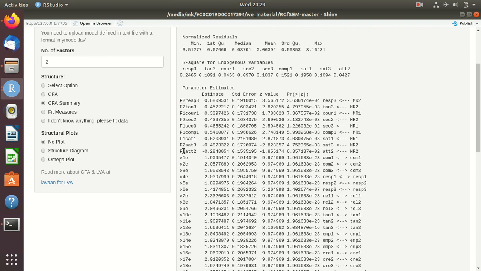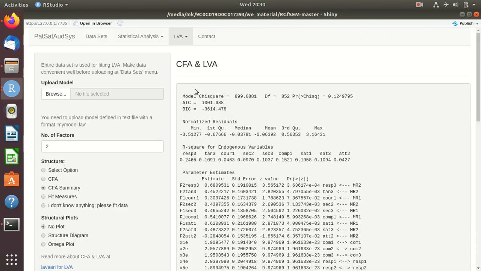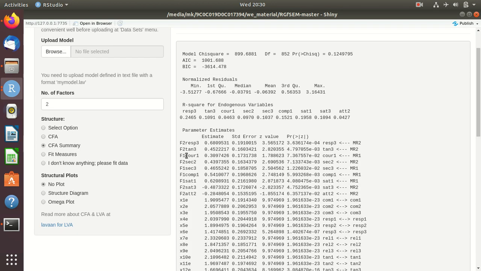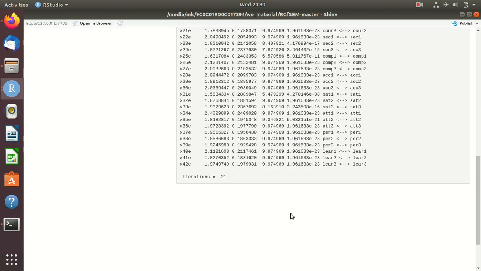We have three factors here. Only two factors, I'm sorry. We have two factors, factor 1 and factor 2. You see here factor 1 with courtesy, factor 2 with security, factor 1 with security. These responses seem to be very, very important and potential. So earlier we only analyzed each of these responses against a dimension. Now we can look at what are all the important dimensions that are highly influential in this data.